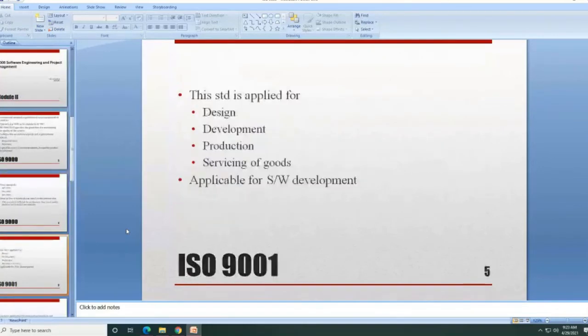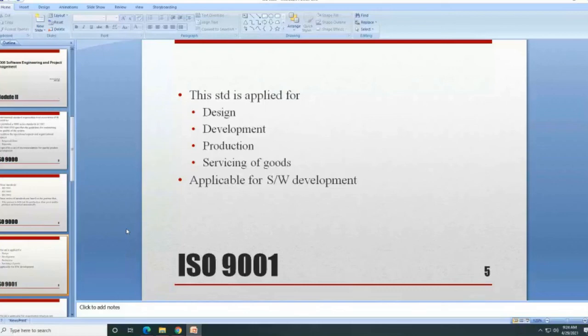ISO 9001 is applied for these four things I told you. Design means, based on the requirement, the software companies will be designing the design document. Next, based on the design, they will do the development of the software. The same theory will be there, so I don't want to focus more on this topic.